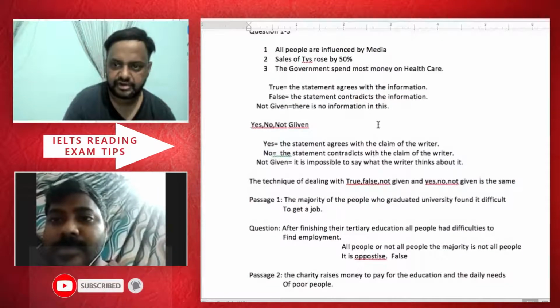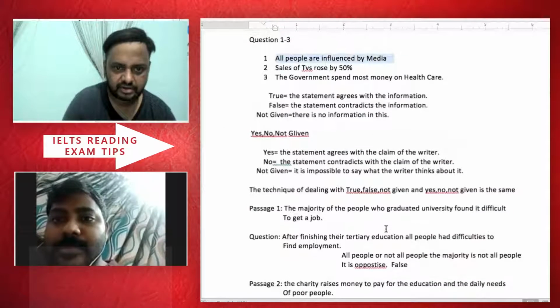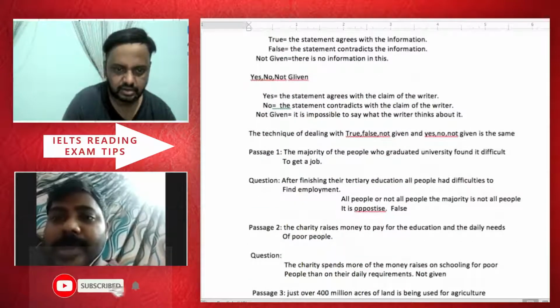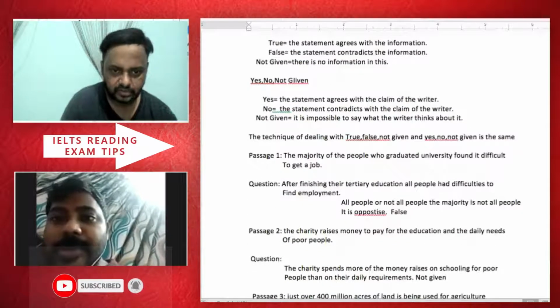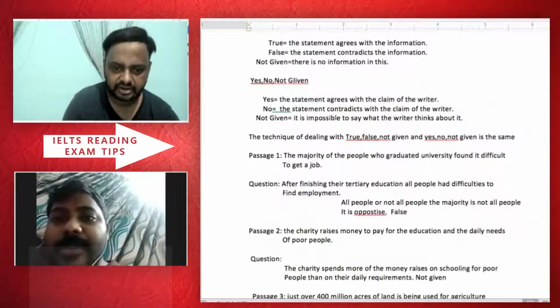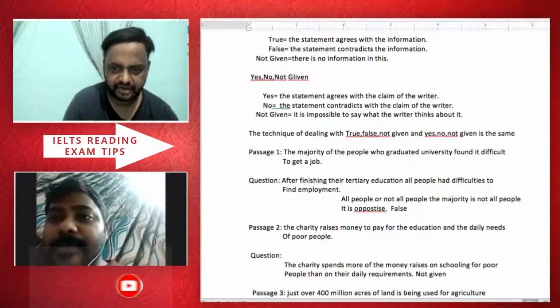So if you read this one, what can you understand? If you read the passage and the question: after finishing tertiary education, all people have difficulty. The majority of pupils who graduated university found it difficult to get a job after finishing their tertiary education.